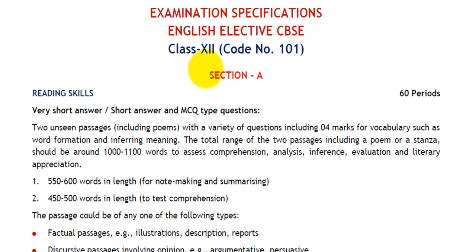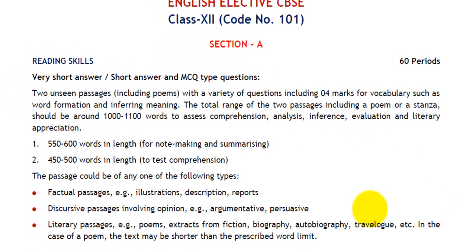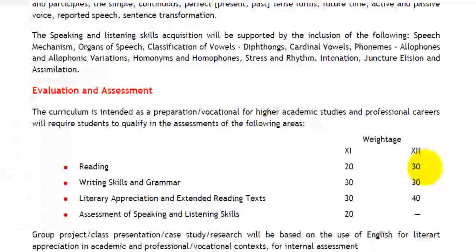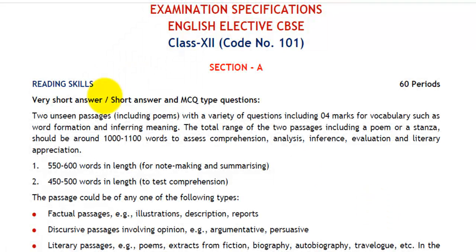First of all, you can see here, this is a section-wise distribution of marks. This information is also available on the official website of the CBSE. First section, section A, which is based on reading skills, carries a weightage of 30 marks. The section of writing skills, section B, carries another 30 marks. And section C, which is based on literary appreciation and extended reading texts, will carry 40 marks. So this is the section-wise detailed information about what the sections will comprise of.